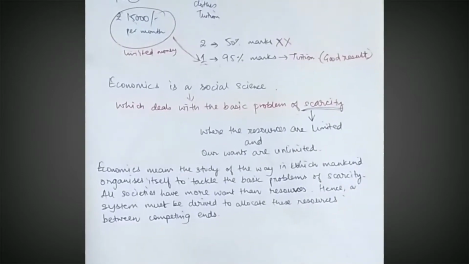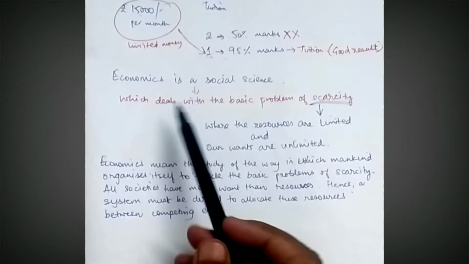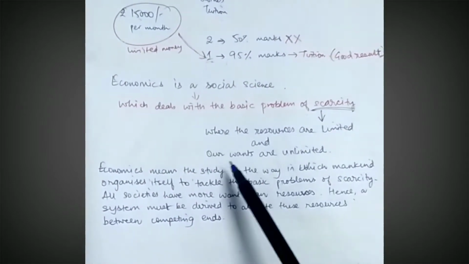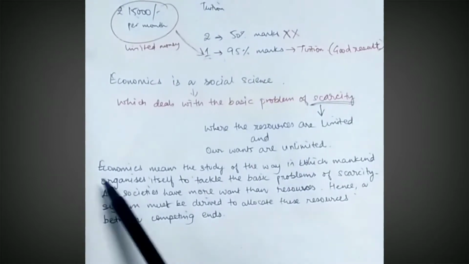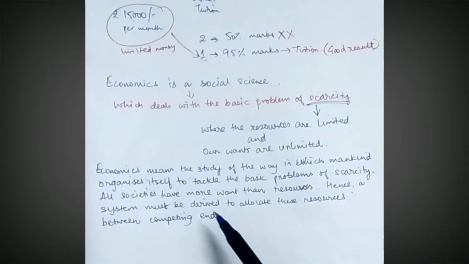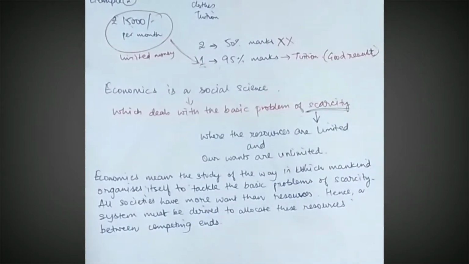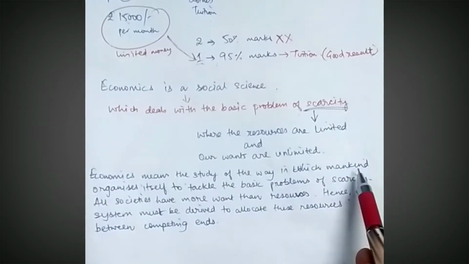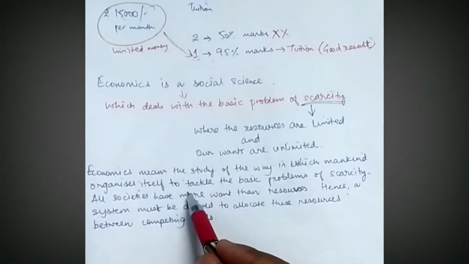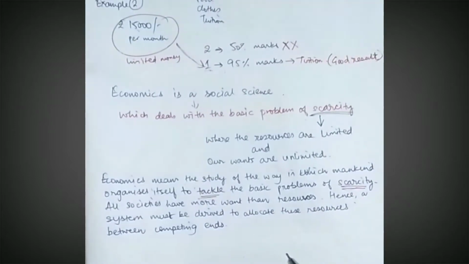Now look, economics is a social science, which we have written over here, which deals with the basic problem of scarcity, where the resources are limited but our wants are unlimited. I have written it paragraph-wise, the same thing in proper language. Economics means the study of the way in which mankind, meaning the society, organizes itself to tackle the basic problem of scarcity. We need to tackle this problem of limited resources to satisfy our unlimited wants.